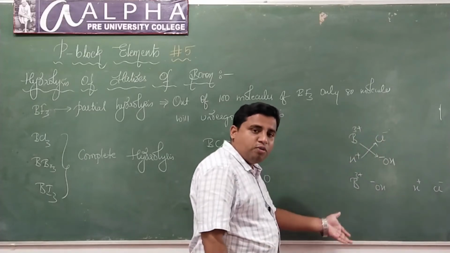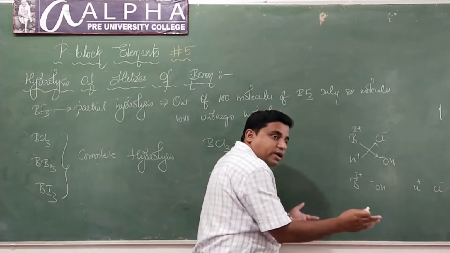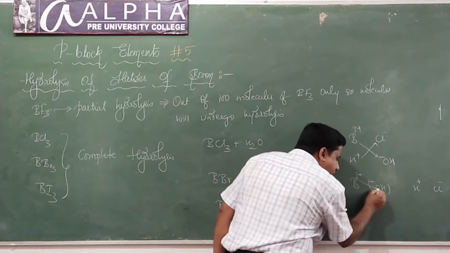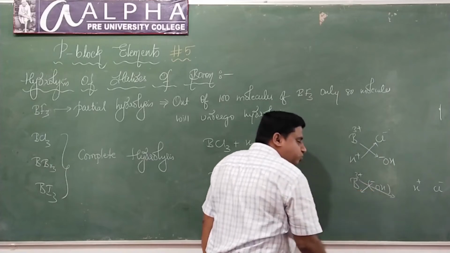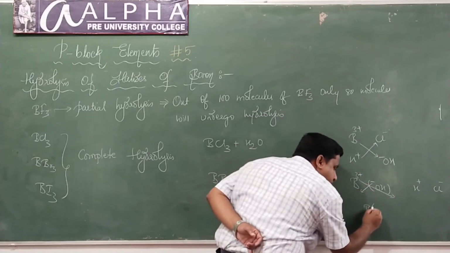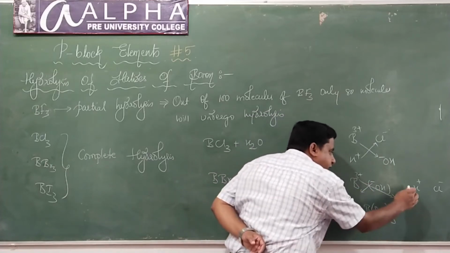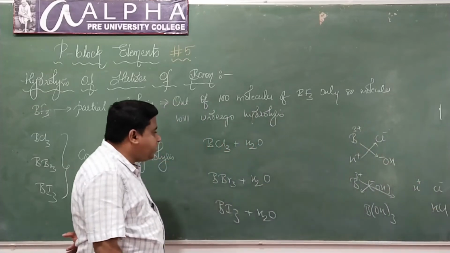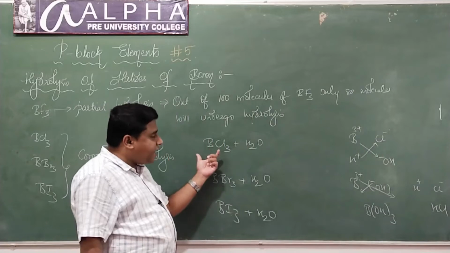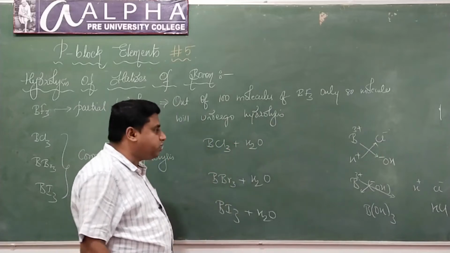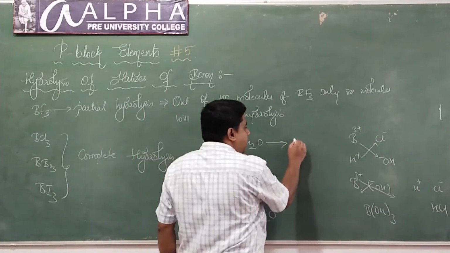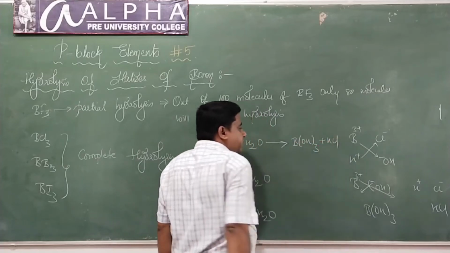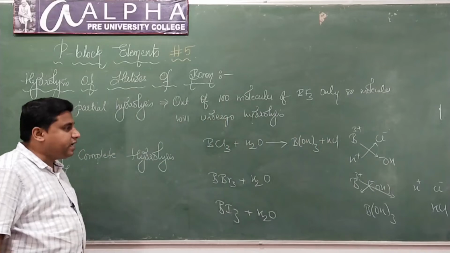And what about the formula of the compound that is formed here? Again, crisscross method. Multiply the +3 charge to hydroxyl and the -1 charge to chlorine. So this is going to be B(OH)3. H+ and Cl- will combine to form HCl. Therefore boron trichloride reacts with water to form boric acid plus HCl.